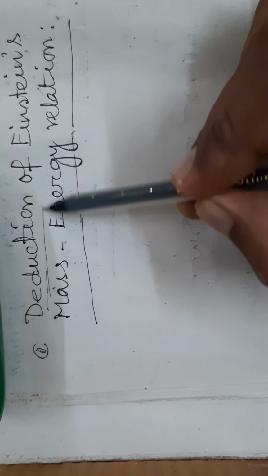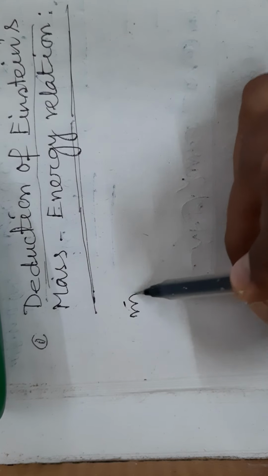Our class is on the theory of relativity, Einstein's theory of relativity. Today the topic of discussion is the deduction of Einstein's mass-energy relation. It is a very important relationship of the theory of relativity.